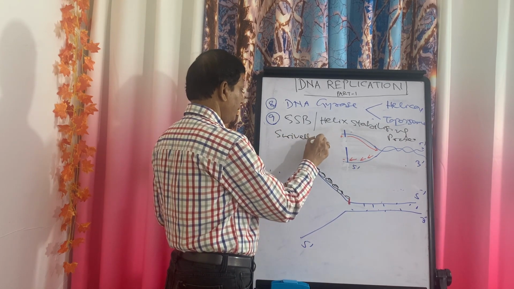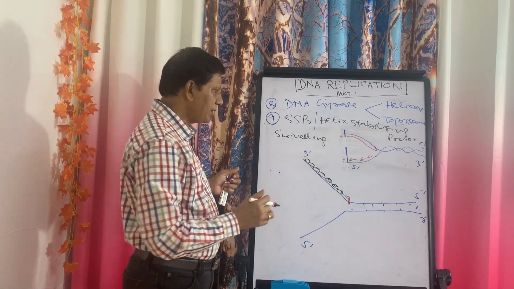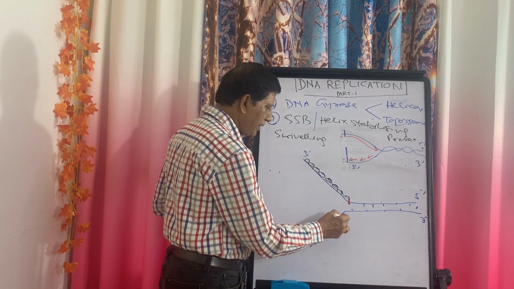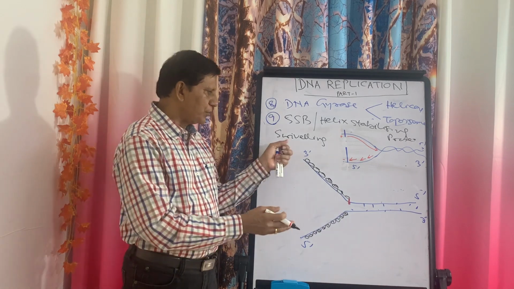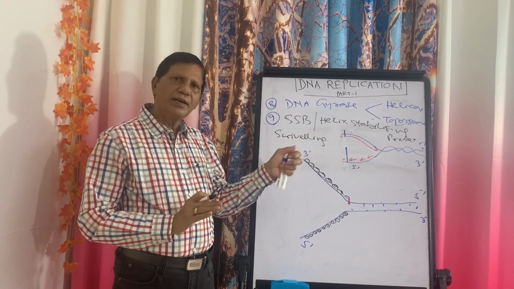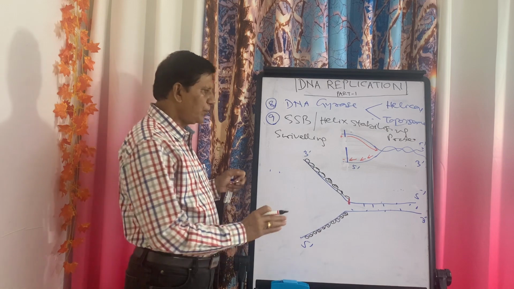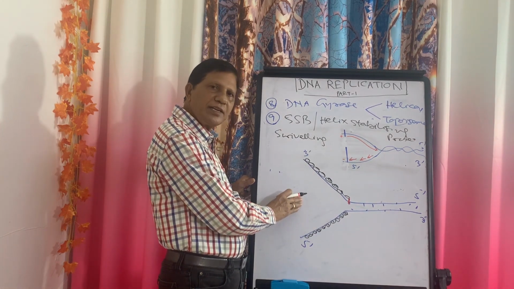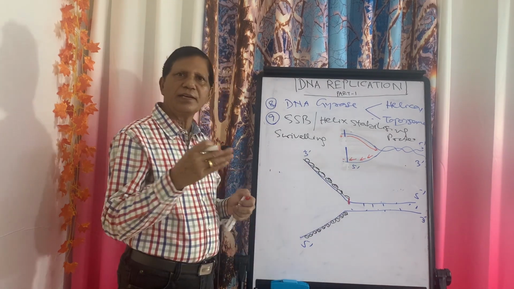So this is the single strand binding protein. It is attached to these two strands that were separated, forming a Y-shaped fork. Now these two strands cannot join with each other. They will remain so till the DNA replication is complete. So today we will discuss up to this, because DNA replication is very long, and from this point we will start in the next video.